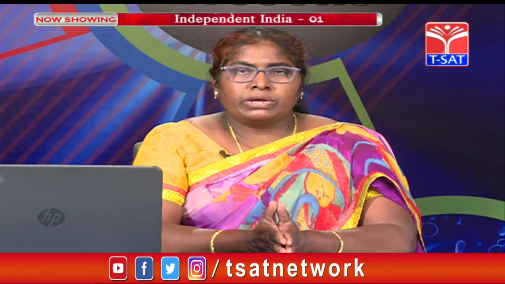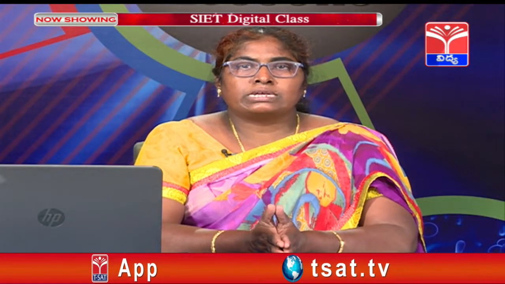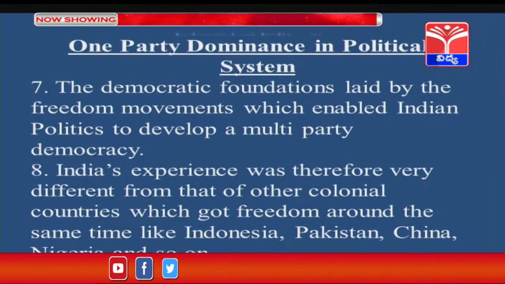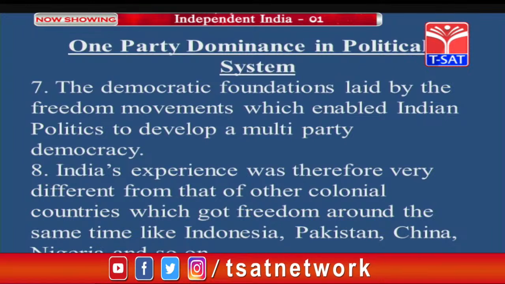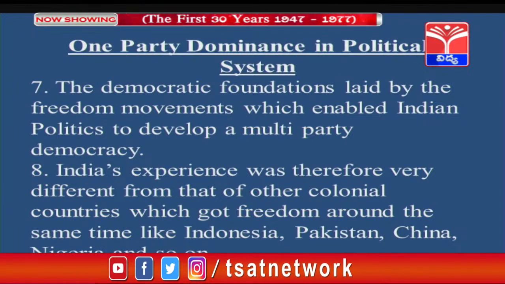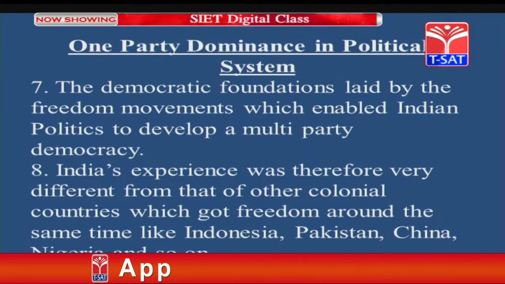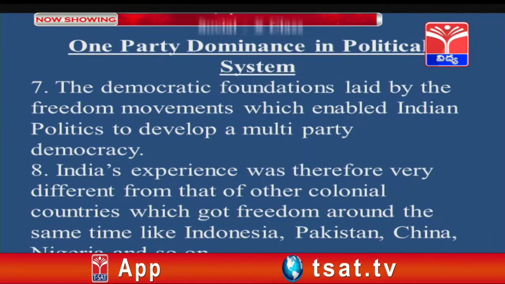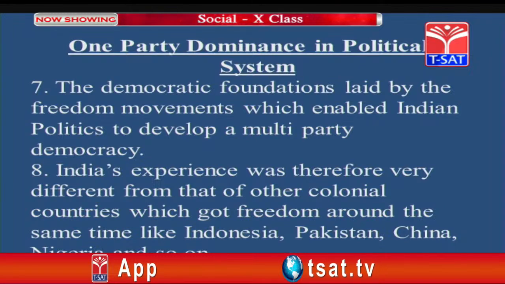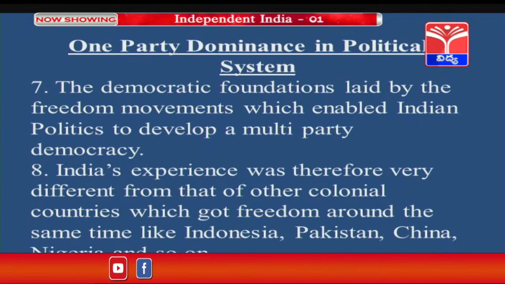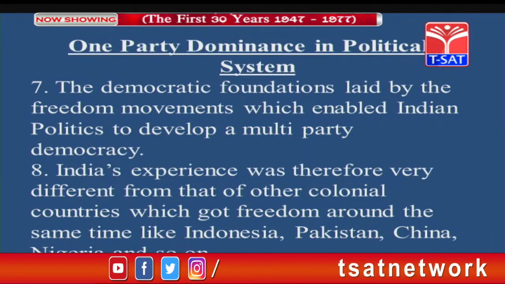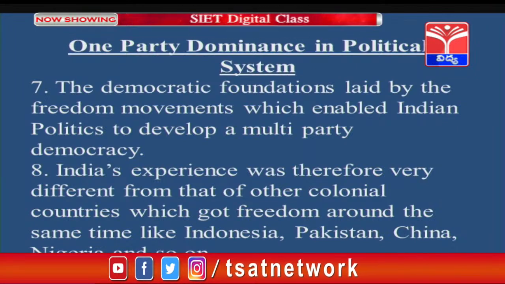Till 1967, no other party could compete with Congress, but after 1967, Congress had a major setback because it could not win most of the seats in the other states due to various reasons. The democratic foundations laid by the freedom movement enabled Indian politics to develop a multi-party democracy. India's experience was therefore very different from that of other colonial countries which got freedom around the same time, like Indonesia, Pakistan, China, Nigeria and so on.